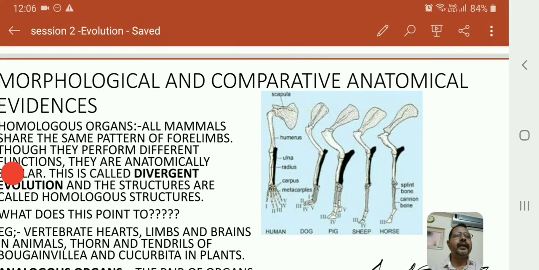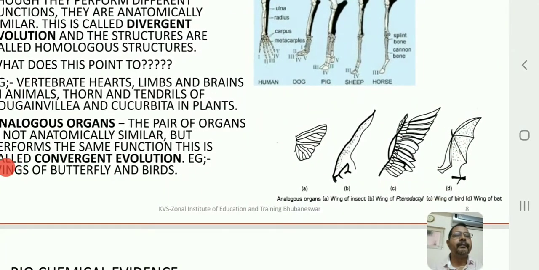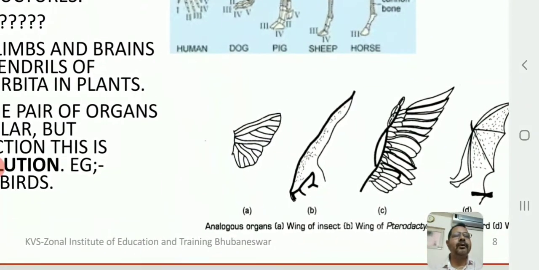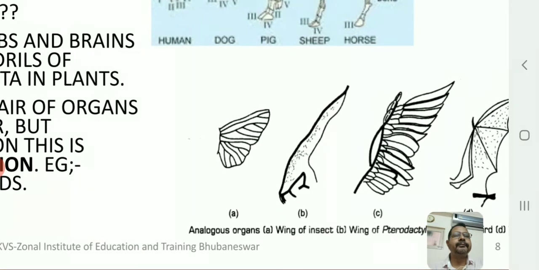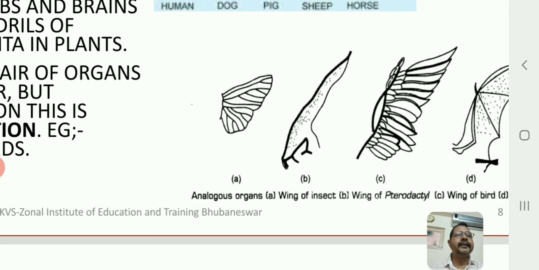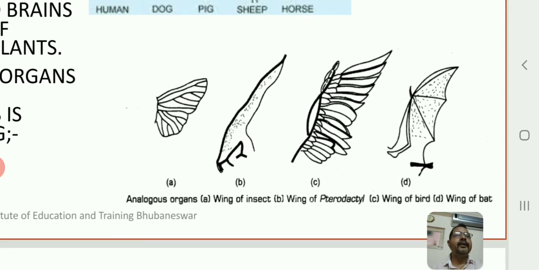Now let us go to another interesting aspect. Here you can find one more diagram regarding the wings of different animals. Let us see what they are. We have the wings of insect here. A is the wing of an insect, B is a wing of a pterodactyl, then we have the wing of a bird, and lastly a wing of a bat.